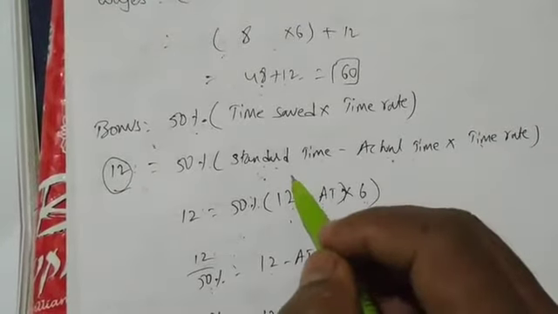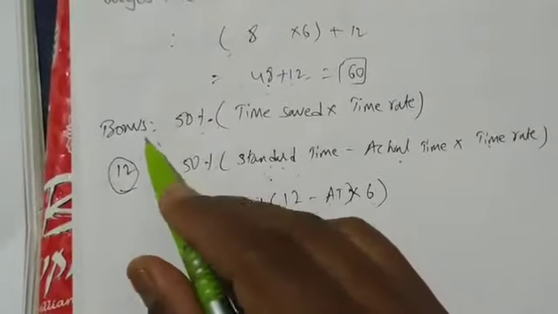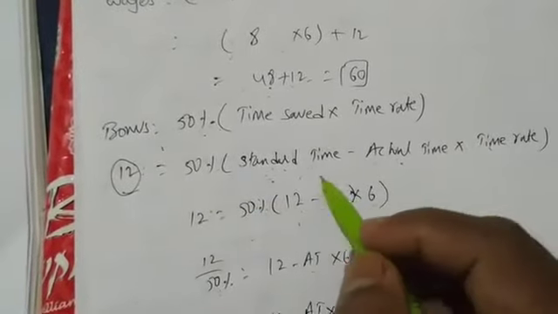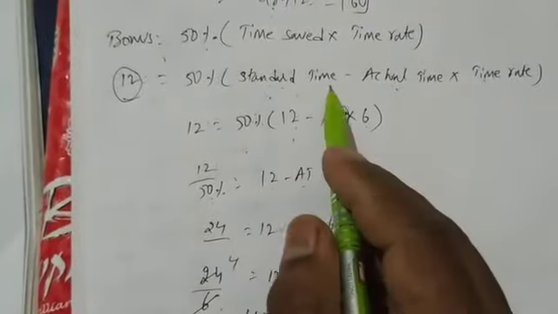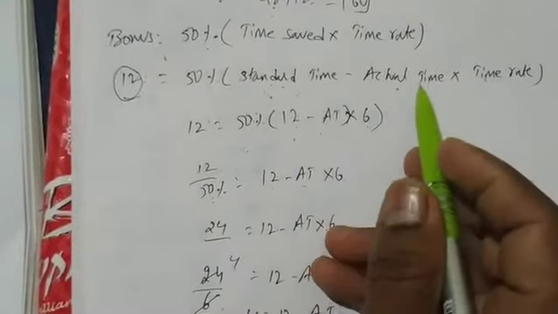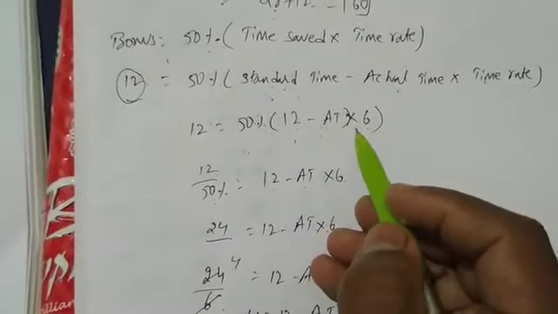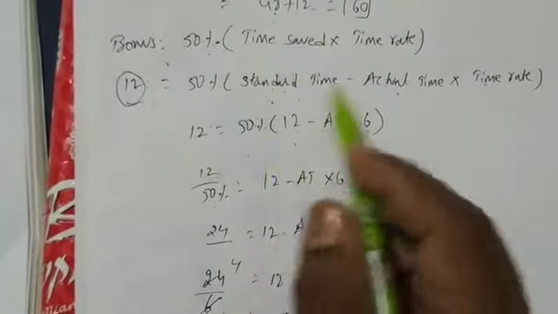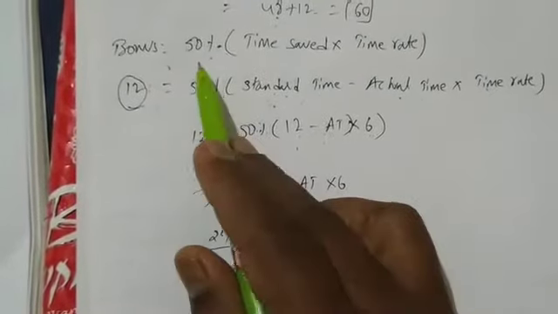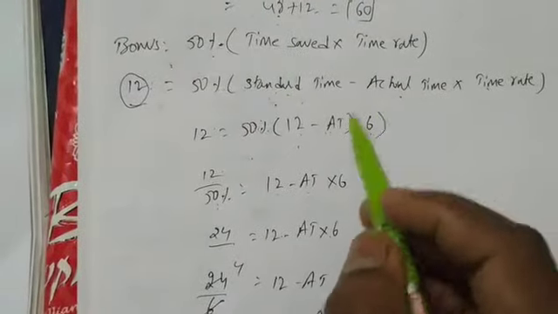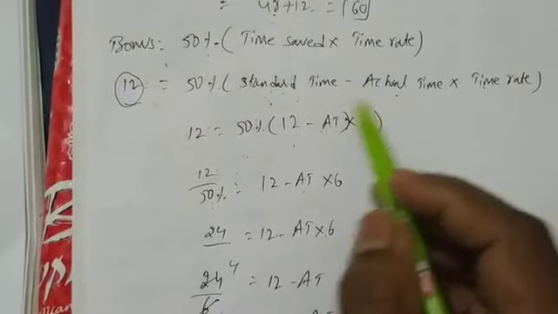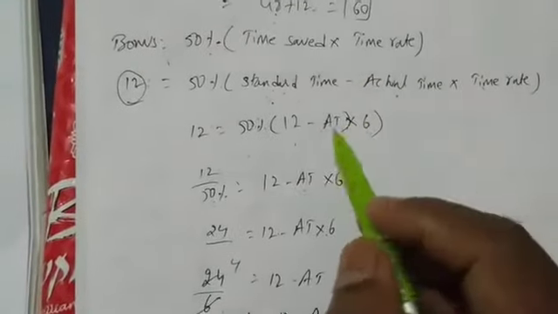The standard time is given in the question. Bonus is also given in the question. So I have written bonus 12 equal to 50% into standard time minus actual time into time rate. So 12 equals 50%, standard time is 12 minus actual time, which we don't know, into 6. All information is given: the 50% we know, the standard time we know, the time rate we know. I have written everything except the actual time.